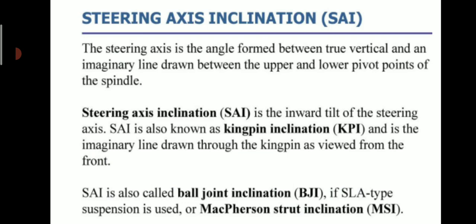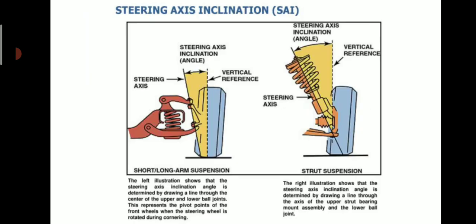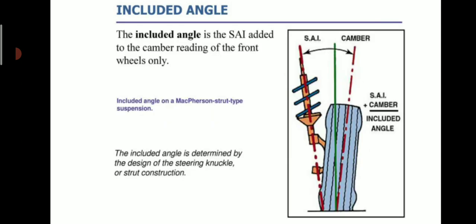Steering axis inclination, SAI, is the inward tilt of the steering axis. SAI is also known as kingpin inclination, KPI, and is the imaginary line drawn through the kingpin as viewed from the front. SAI is also called ball joint inclination if an SLA type suspension is used, or strut inclination if a McPherson strut is used. This figure indicates steering axis inclination in the case of a short and long arm suspension and a strut suspension. Included angle is the SAI added to the camber reading of the front wheel only. This combination of SAI and camber angle gives the included angle.